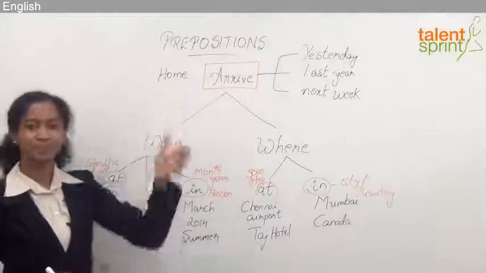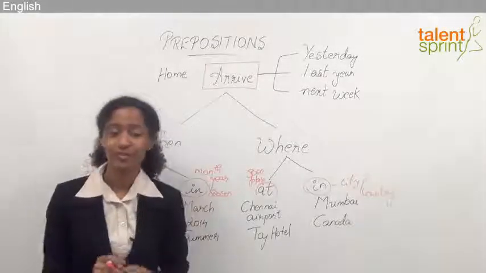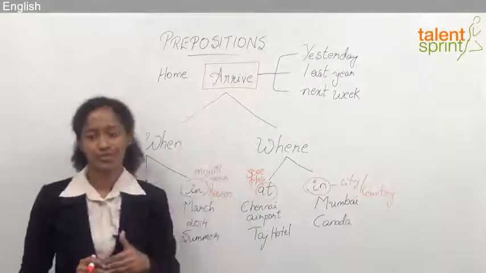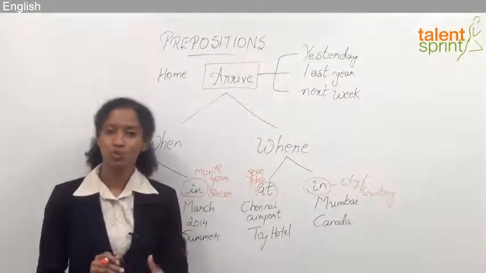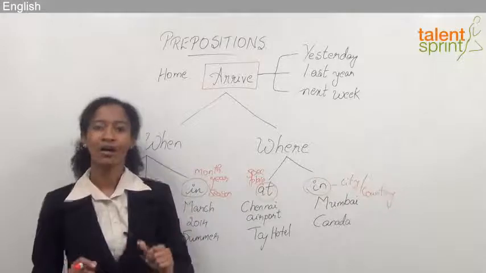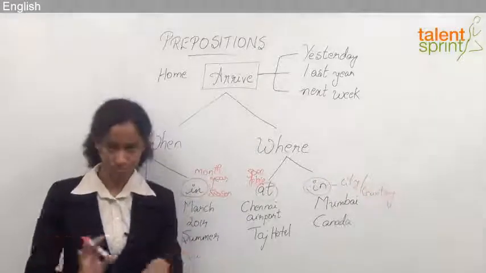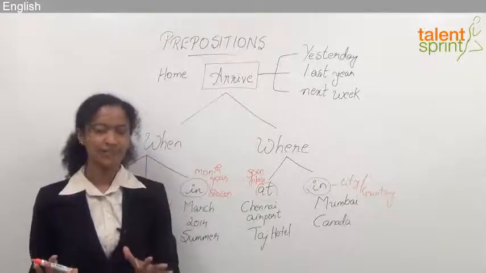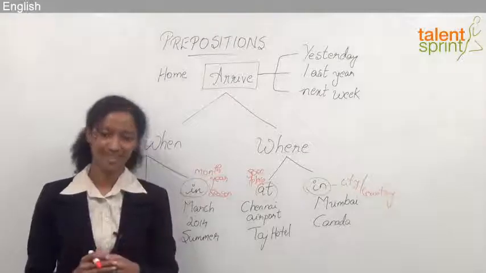I don't have to use any prepositions. Likewise, home, which is a special place to all of us, I don't have to use any prepositions. So he arrived home, or he will be arriving home. I don't have to say he will be arriving at home or to home or in home. Not required. Okay, so let's understand this with a couple of examples.